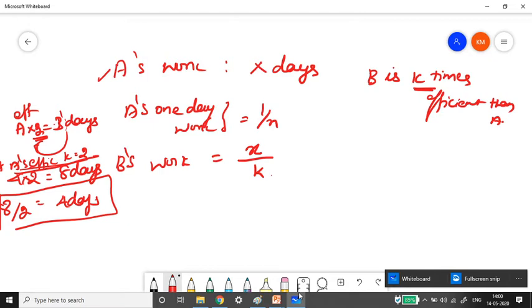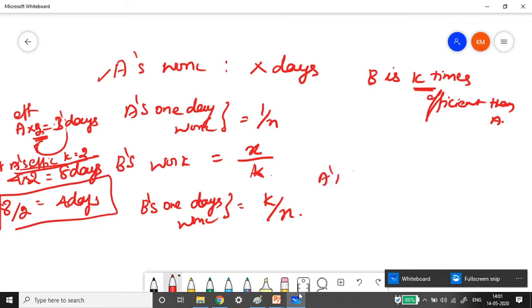Since B is K times efficient, he will complete the job before A, in the ratio divided by K. So B's 1 day's work will be K by X, right?